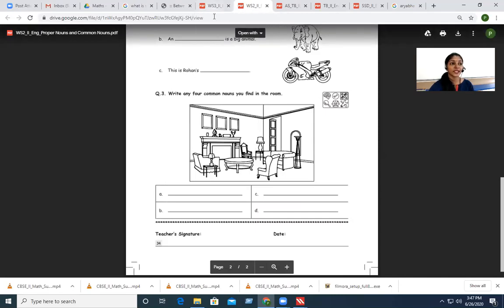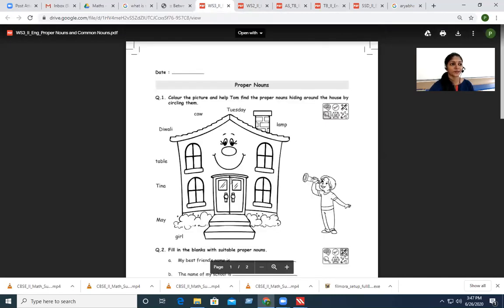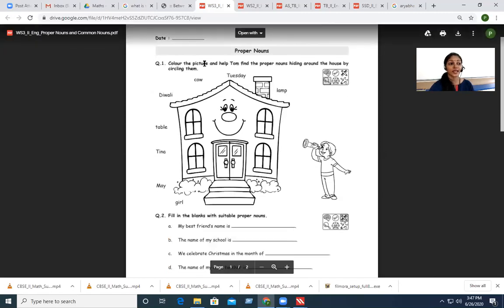Now let me take you to the next worksheet, which is about proper nouns. Here, color the picture and help Tom find the proper nouns hiding around the house by circling them. They have given a house and some words here.